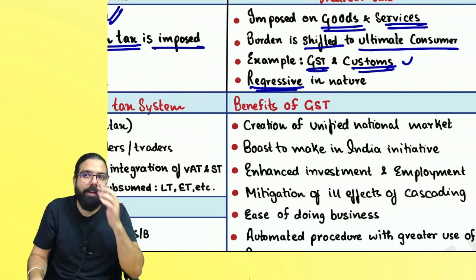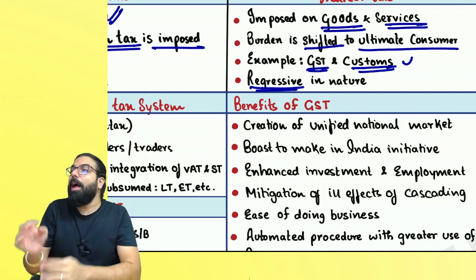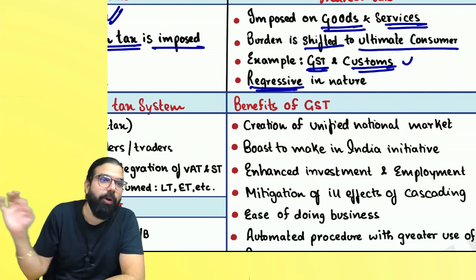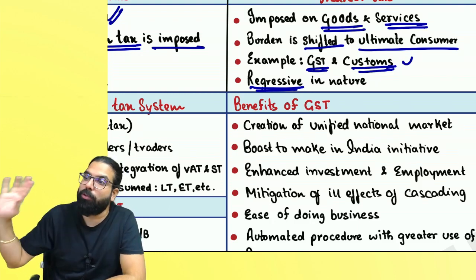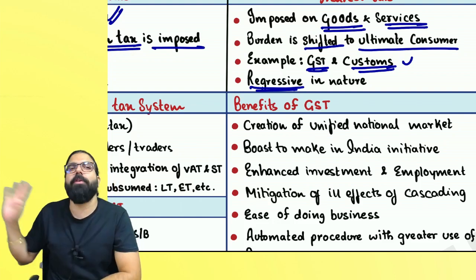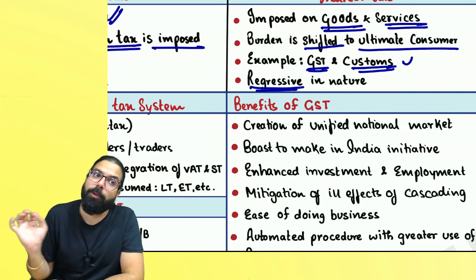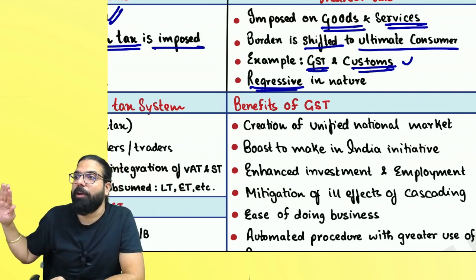What do you mean by regressive, everyone? I went to eat one masala dosa. He charged me 20 rupees and 5 rupees tax. One prime minister went to eat masala dosa. How much will he charge? 20 rupees plus 5 rupees. One very poor person went. He will charge what? 20 rupees plus 5 rupees. Regressive means it is the same for all income level groups.